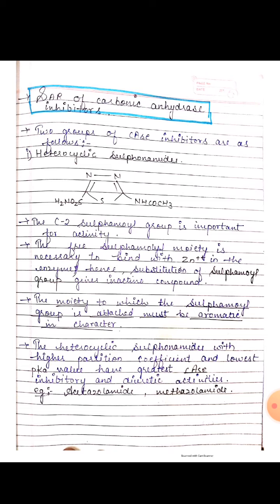This is the basic structure of the heterocyclic sulfonamide. So, the carbon 2 sulfonamoyl group is important for the activity. The free sulfonamoyl moiety is necessary to bind with zinc ions in the enzyme. Hence, substitution of the sulfonamoyl group gives an inactive compound. Next one is the moiety to which the sulfonamoyl group is attached must be aromatic in character.